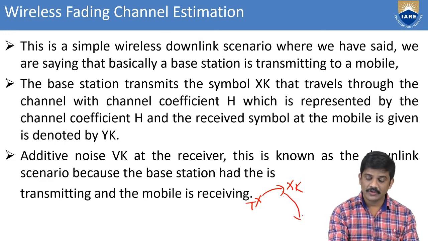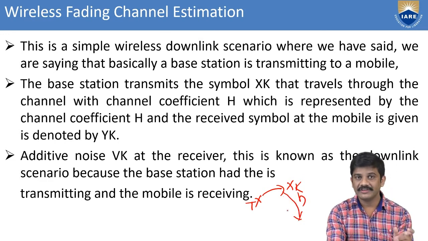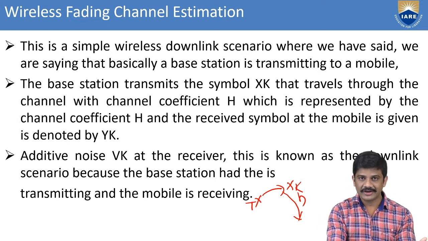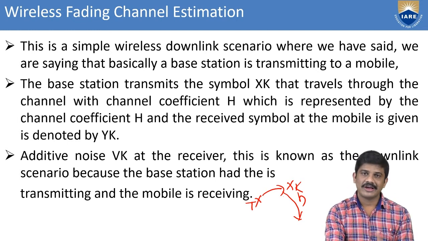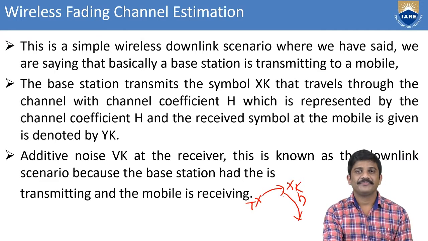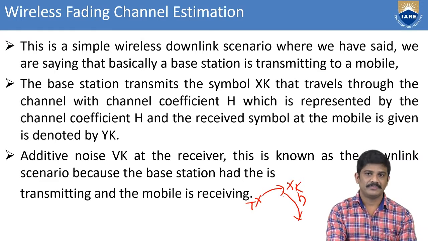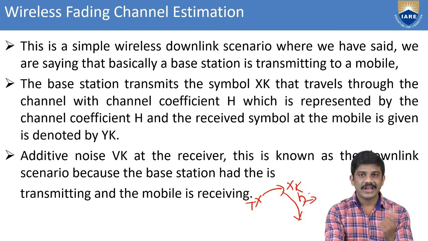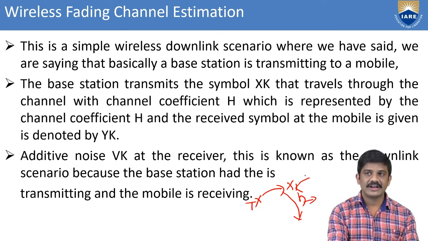It goes through the channel between the transmitter and receiver. The channel is any wire or wireless media or any air. We are considering the medium as the channel, that is the h coefficient. The medium is the h coefficient, x is the transmitter.